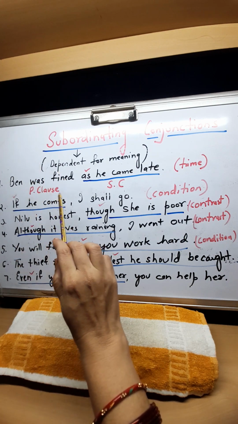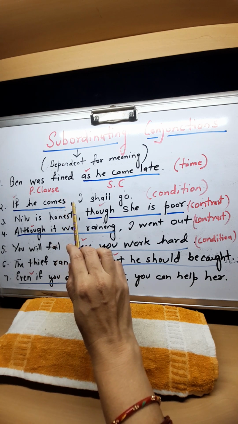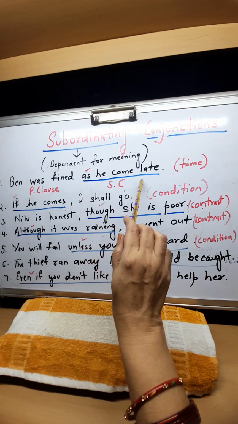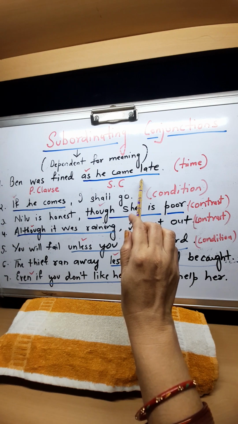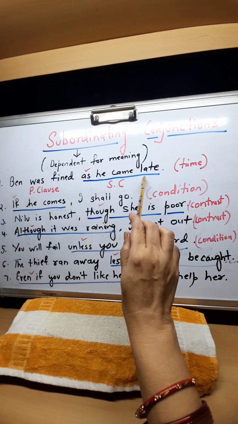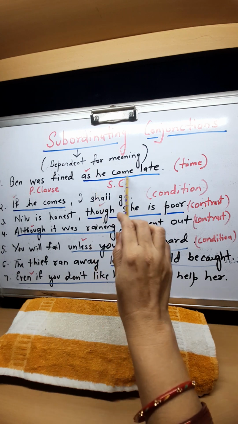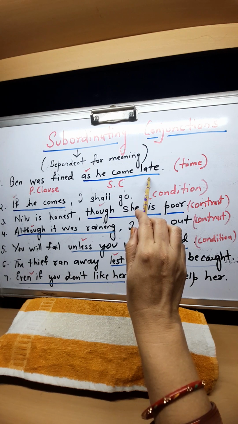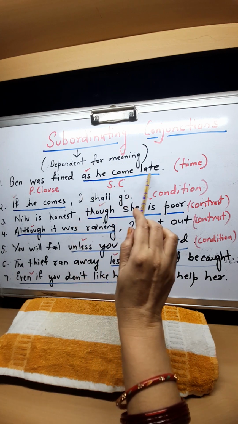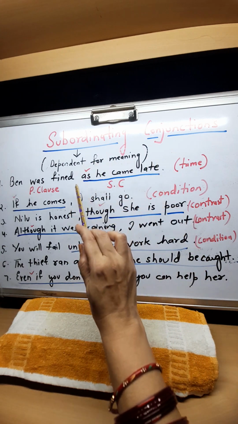If I just say, Ben was fined, you will understand. And if I tell you, as he came late, you will not understand the complete meaning. You will ask me, why was he fined? Then I will tell the complete meaning. When the meaning is not complete, that clause is called a subordinate clause.